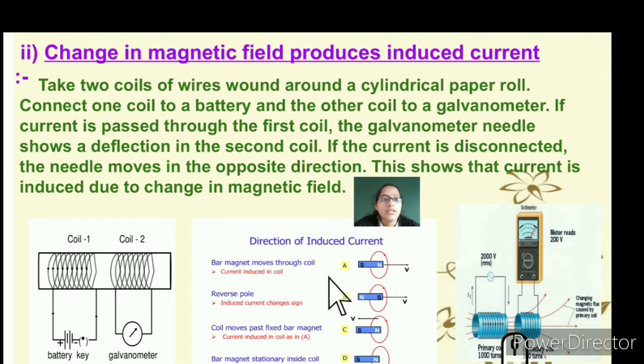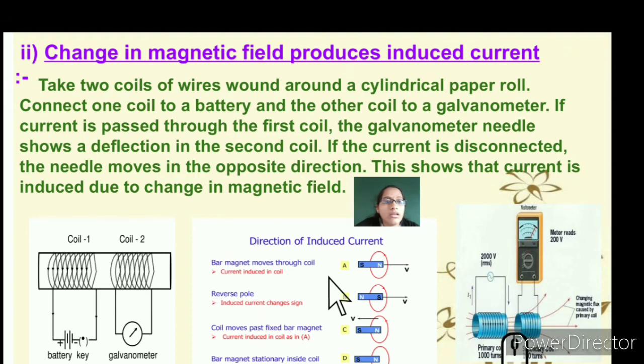So the second case is that a change in the magnetic field produces induced current. When there is a change in the magnetic field, it produces an induced current. Induced current means we are making the current flow.